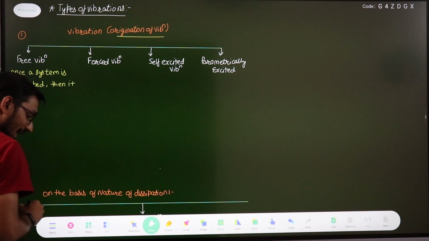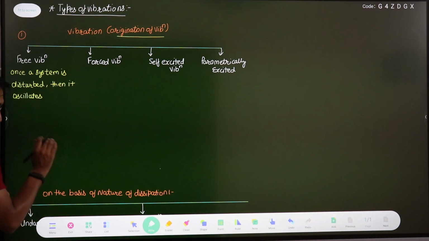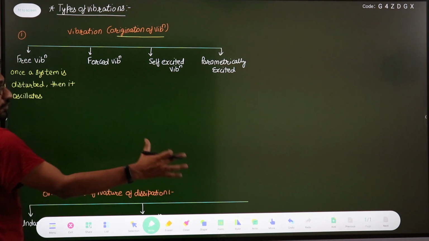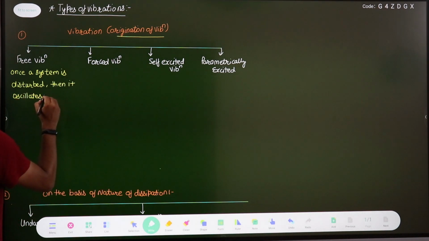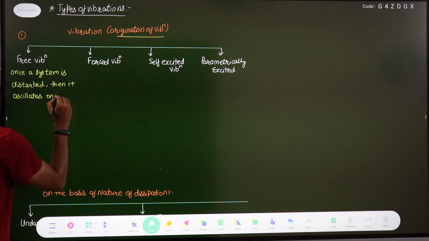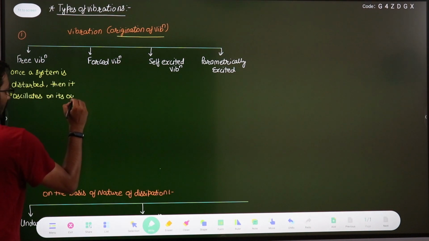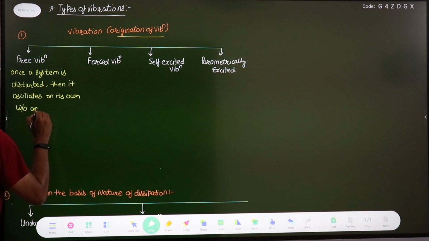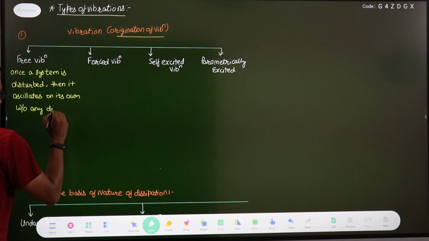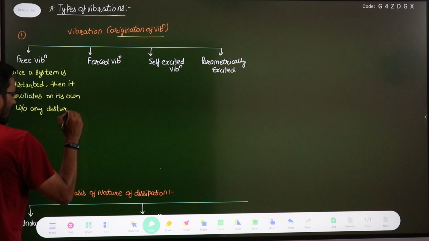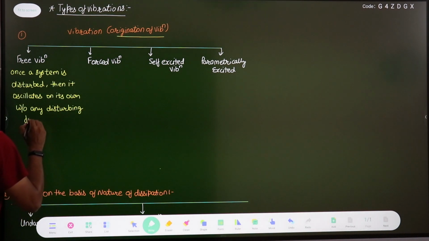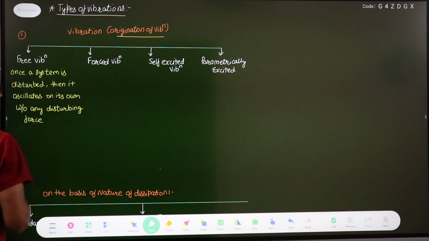It oscillates on its own without any disturbing force. There is no disturbing force acting on the system. This type of vibration is known as free vibration.